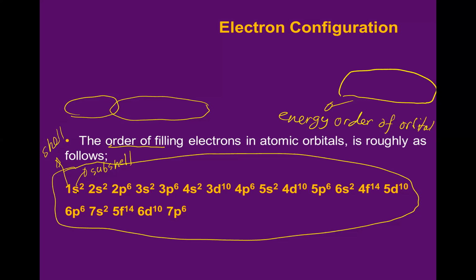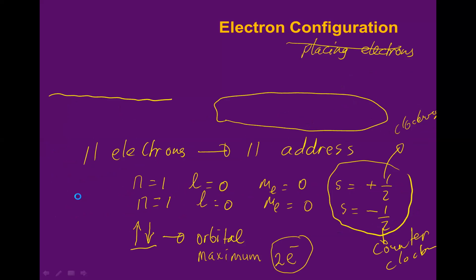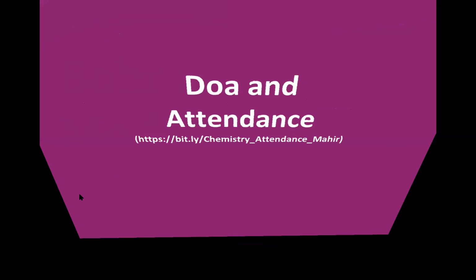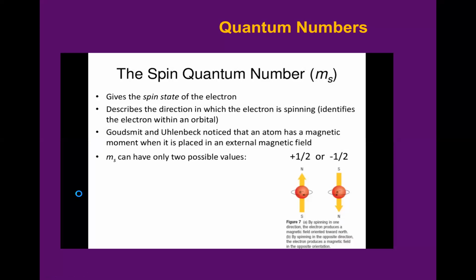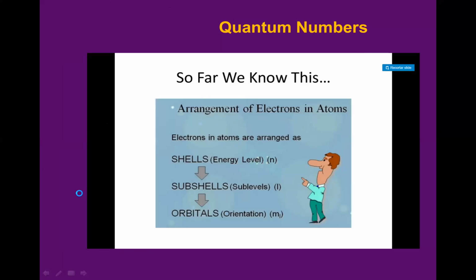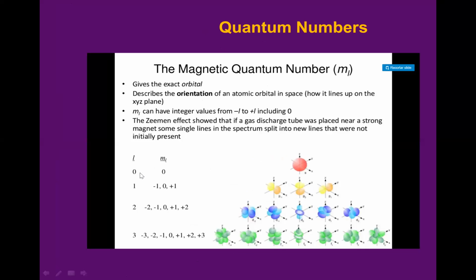Now, if I have the S subshell, how many orbitals do I have? Last lesson already. Zero. We have to go back to last lesson. If you cannot make a connection, that's difficult, guys.